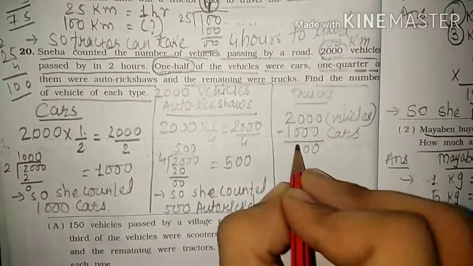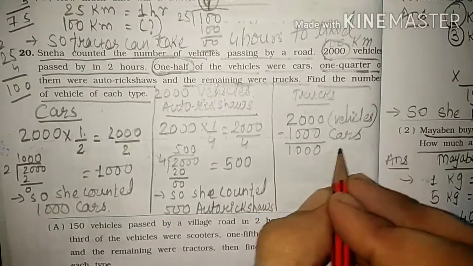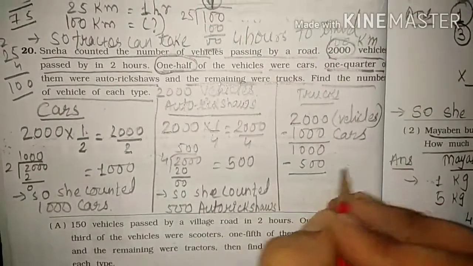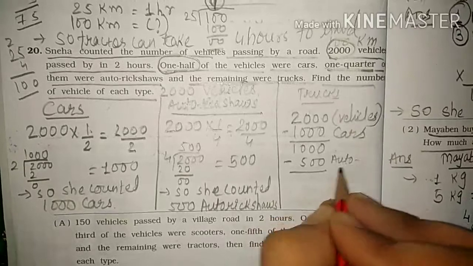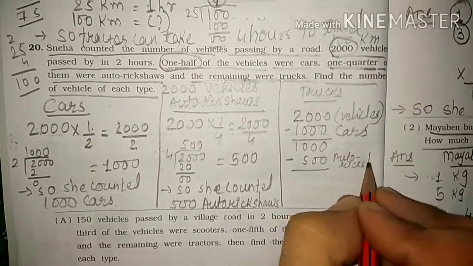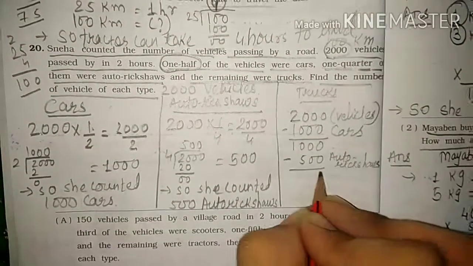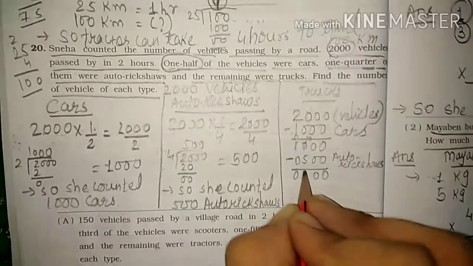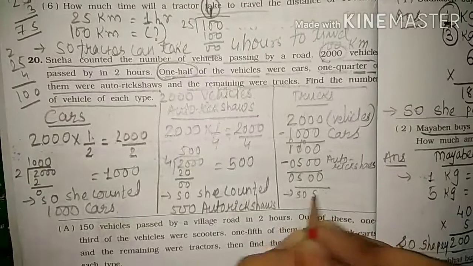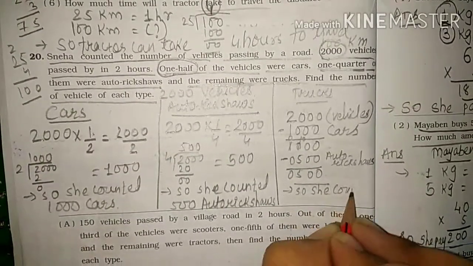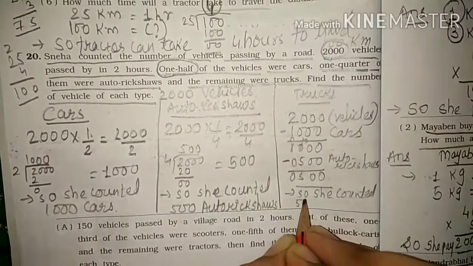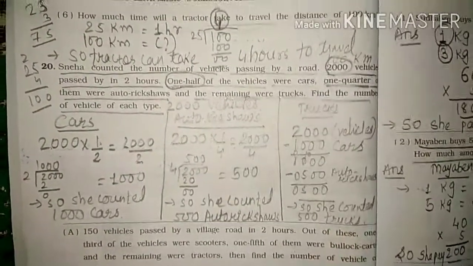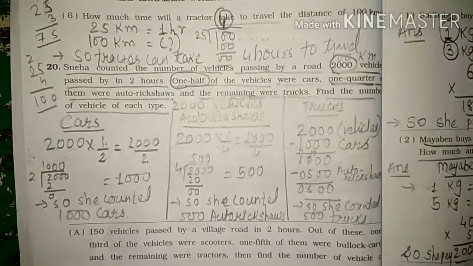Fine, I'll do the subtraction. 1000 remaining vehicles, students, out of which 500 are auto rickshaws. 1000 minus 500 is 500. So she counted 500 trucks. Clear, students? This you have to do in today's session